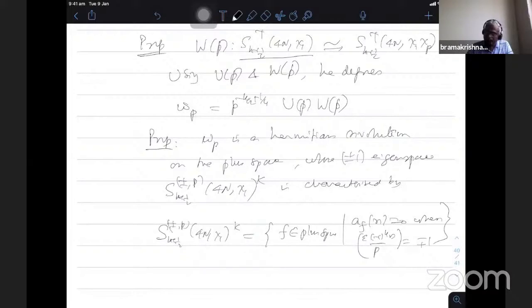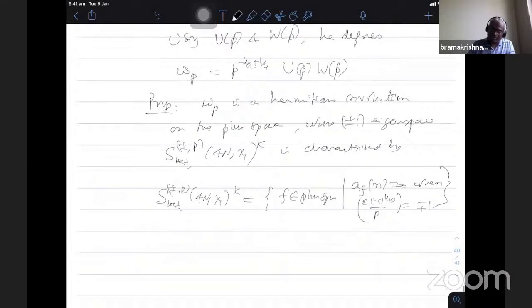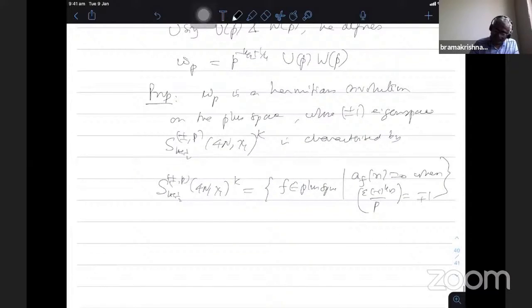So whenever epsilon times (-1)^k n is a quadratic non-residue and the coefficient vanishes, it belongs to the plus space. If it is a quadratic residue and the coefficient vanishes, it is in the minus space. This is a very interesting phenomenon. We are just defining a plus minus eigenspace, and the operator is given in terms of a characterization in terms of the Fourier coefficients. And for each p dividing N, the full plus space is decomposed as the plus, p and minus, p parts.